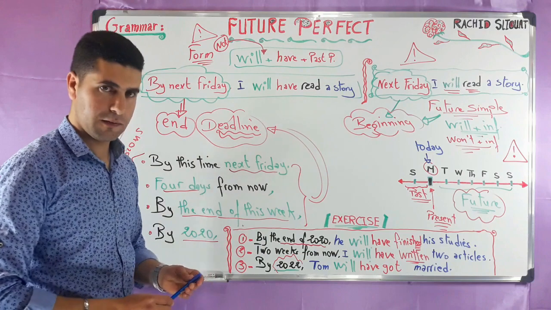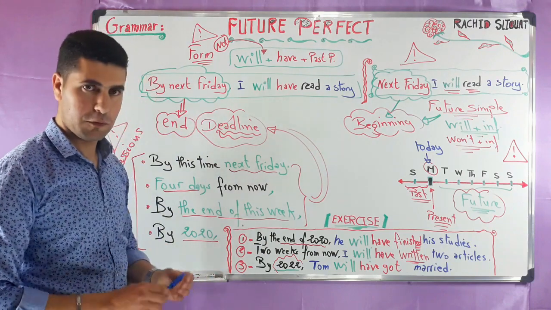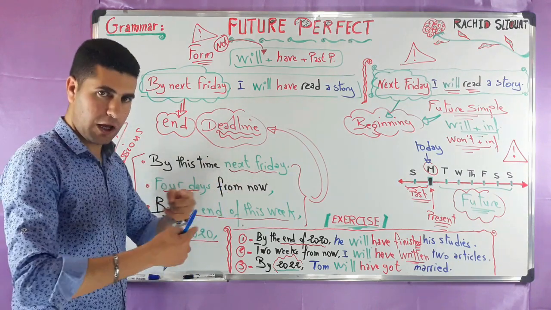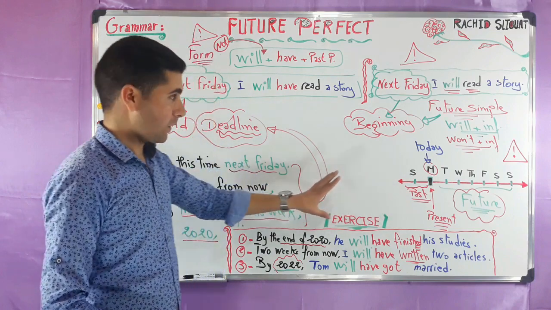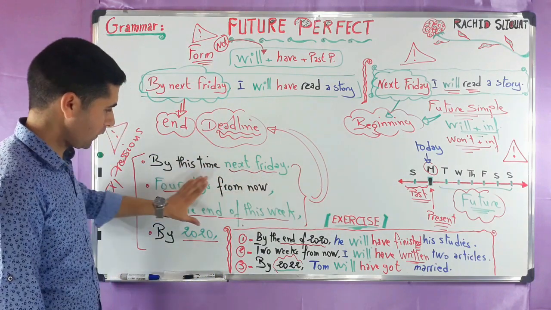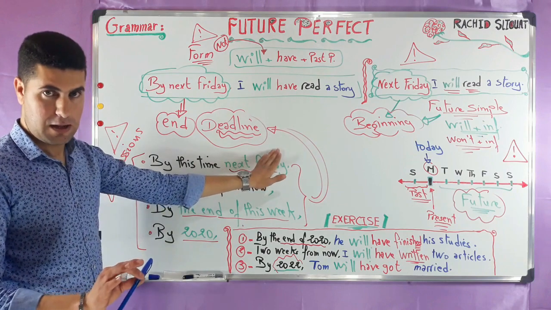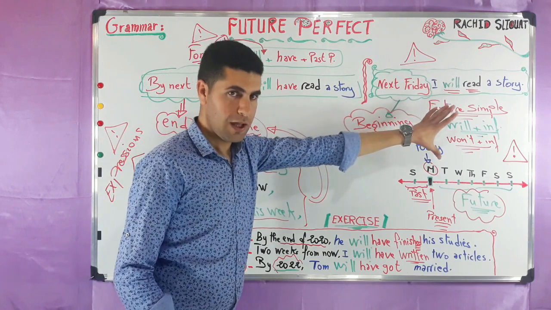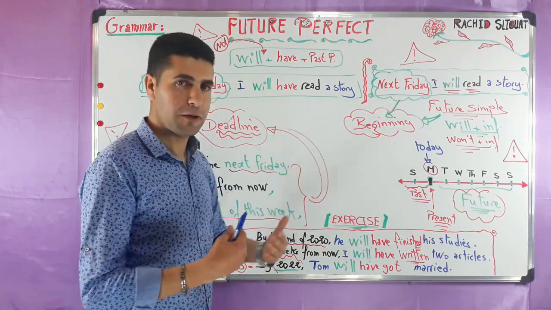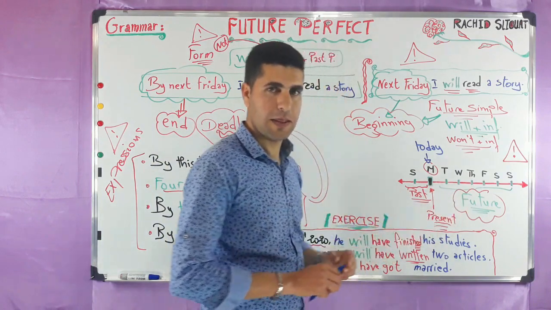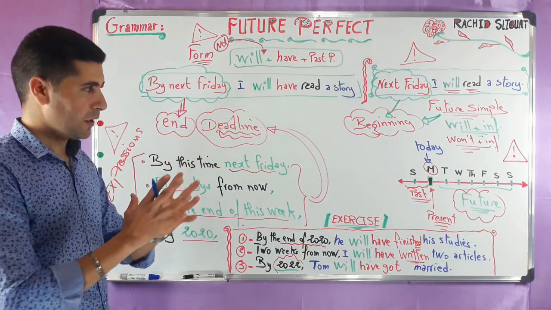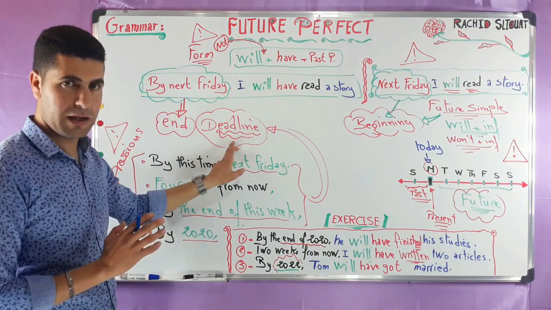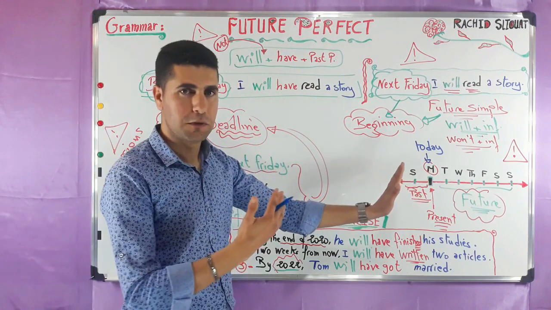So these are very easy examples for the future perfect. Just remember these expressions, these ones in green, can be changed according to what you want to say, and just remember these expressions always indicate the deadline of a certain action. However, when we talk about the future simple, just like this example, it's always when we want to mention the beginning of the action. Now, just remember, in general, the future perfect form is this, and it's always about the deadline for a certain action.